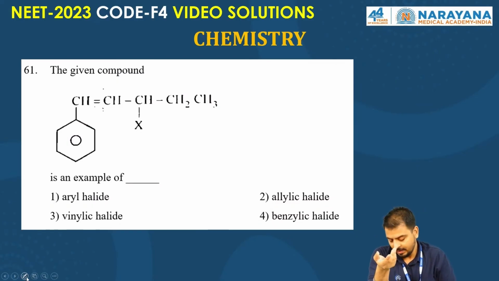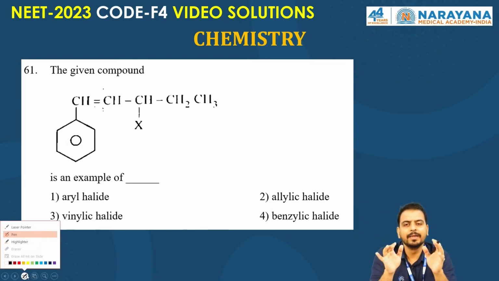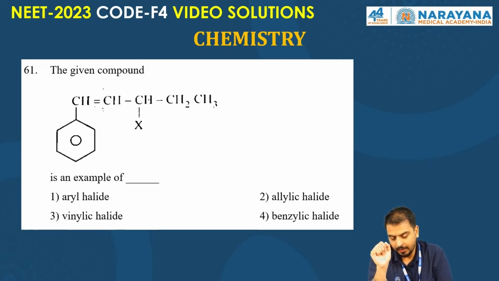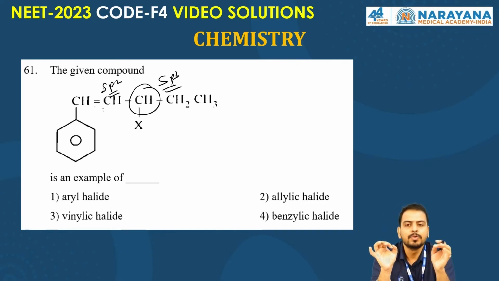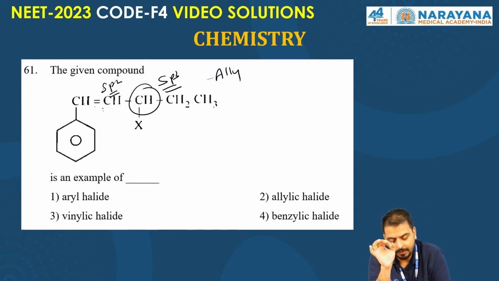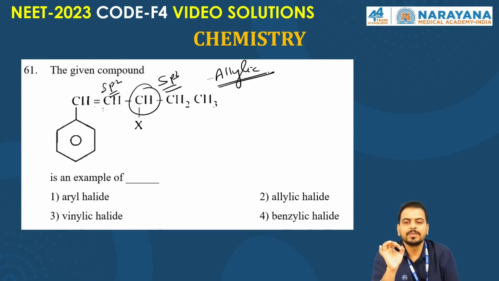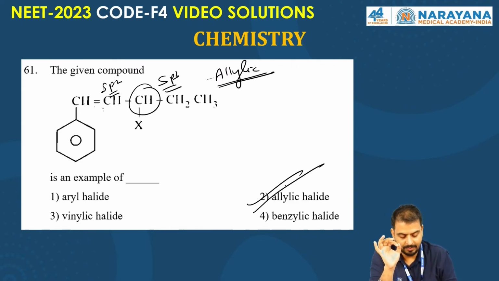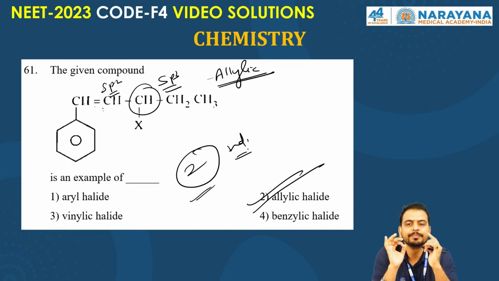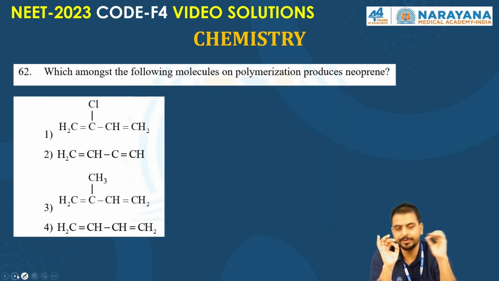Very simple question. This year the organic part is quite easy. If you know the basics of organic, you would have done an amazing job, right? In the organic part, you see we have this bond. This is the sp2 carbon. In the sp2 carbon, we have an sp3 carbon attached. When an sp3 carbon is attached to an sp2 carbon, that carbon is known as the allylic carbon. So it must be the allylic halide. The correct answer is the second one. I hope it's clear to everyone. Now let's move to the next question.